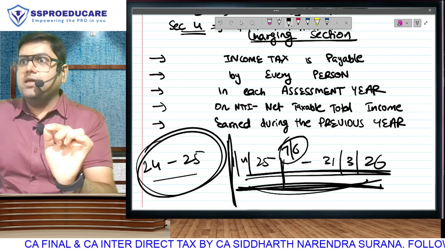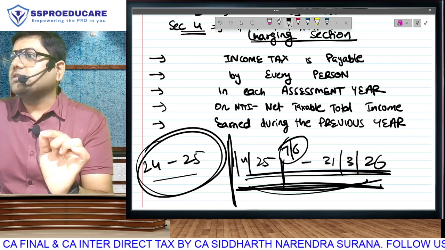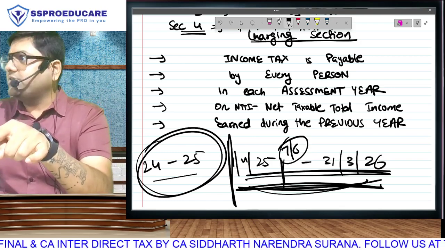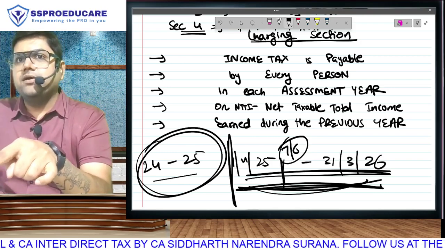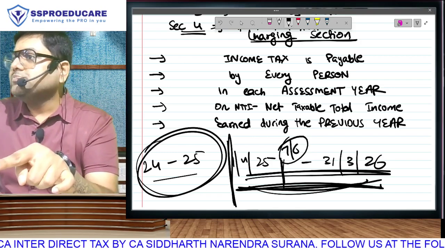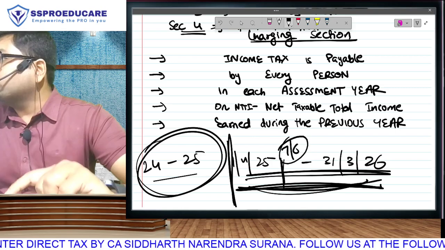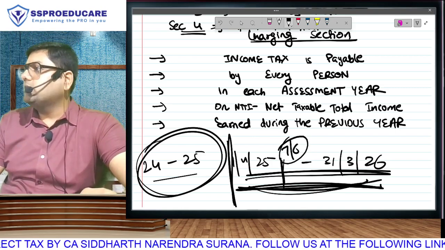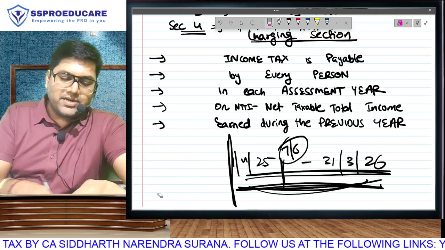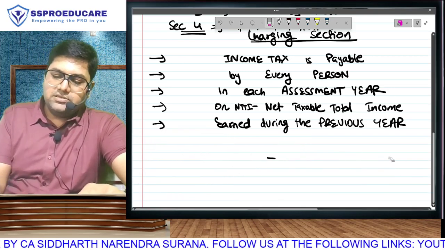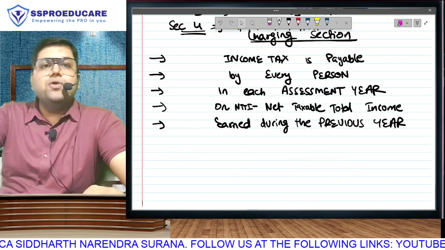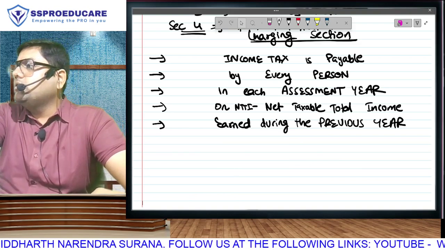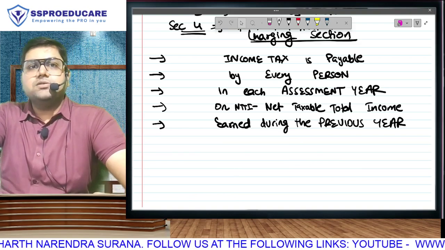The income earning year will be called previous year and the year immediately after that in which we calculate will be called assessment year. That, ladies and gentlemen, is your previous year and assessment year. So income tax is payable by every person in each assessment year on the net taxable total income earned during the previous year.